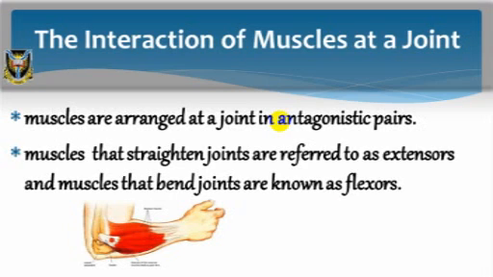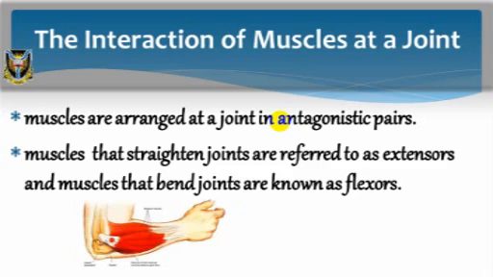Muscles are arranged at a joint in antagonistic pairs. Muscles that straighten joints are referred to as extensors, and muscles that bend joints are known as flexors. To bend the knee, the flexor muscles of the thigh must contract, while the extensors relax. Movement of some joints is more complicated than flexion and extension. Additional muscles are needed at joints, such as the shoulder, the hip, the wrist, and the ankle, to allow for rotation and other complex movements.